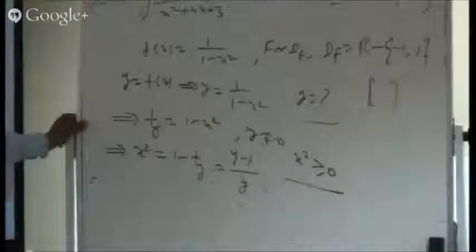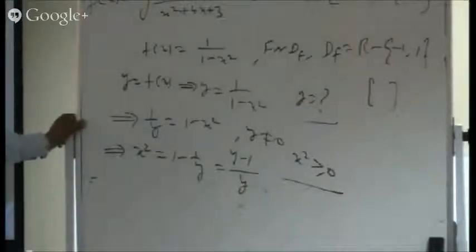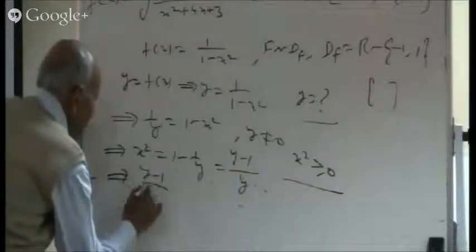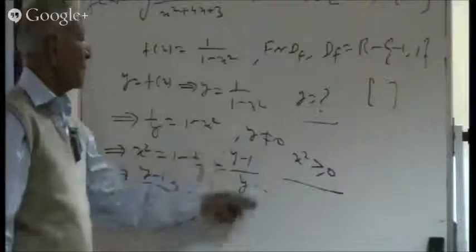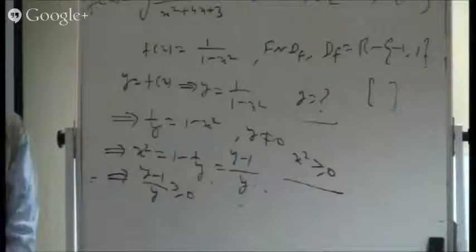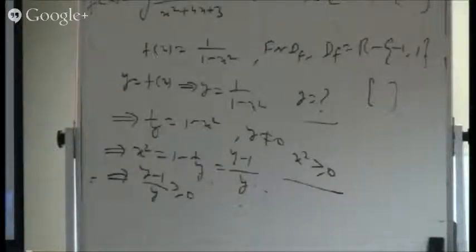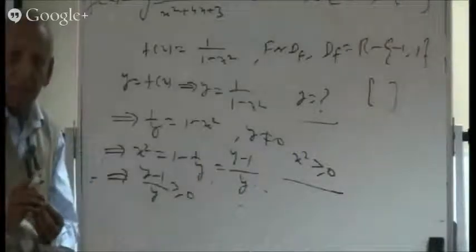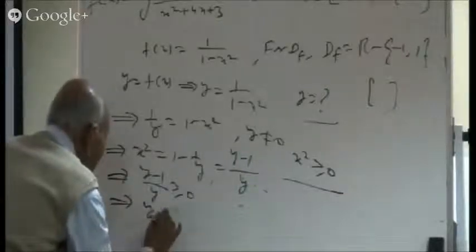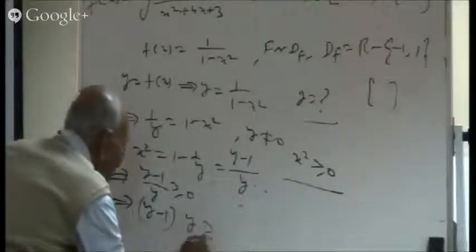So something to be thought of from our own brain. How to get rid of this? From here it follows that y minus 1 over y should be greater than or equal to 0, because x squared is y minus 1 over y and x squared should be greater than or equal to 0. Now your question is simple. You are to solve this inequality. How to solve this inequality? You have to multiply by y squared. All right, agreed. So I am multiplying by y squared. So y minus 1 into y is greater than or equal to 0.